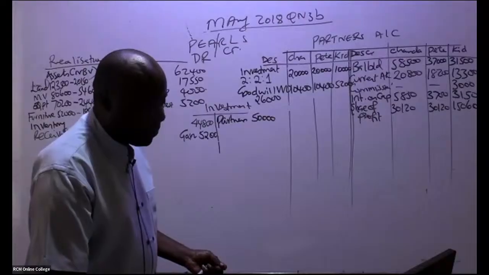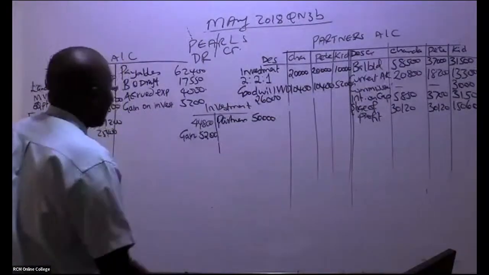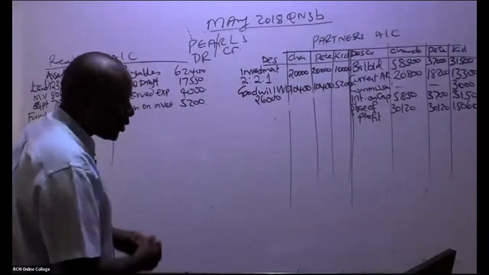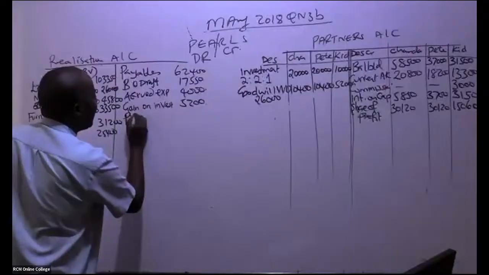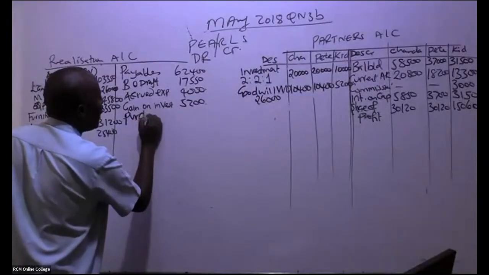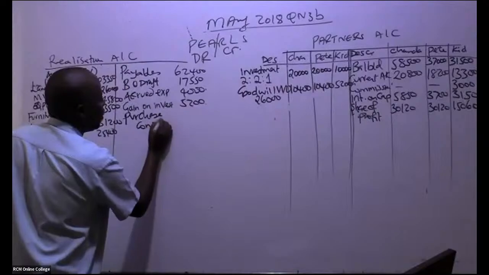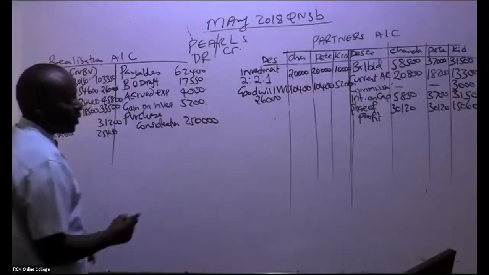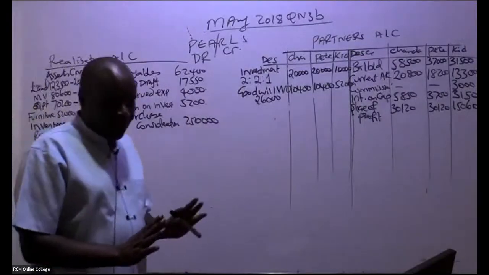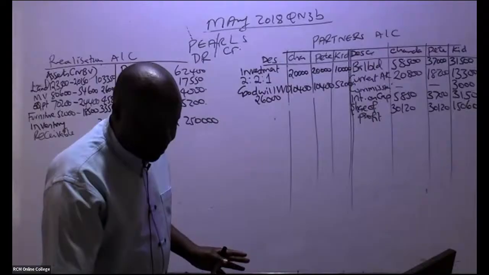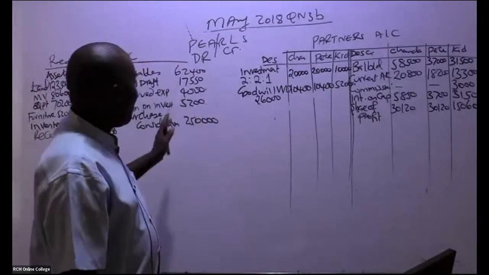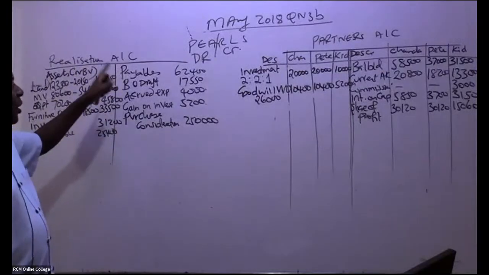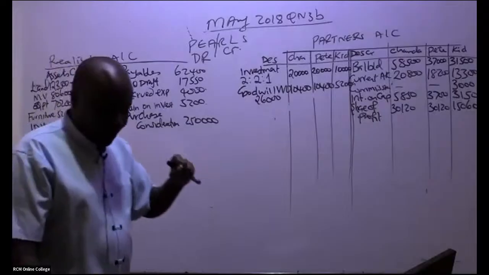Purchase consideration will always be credited here. Anytime you're told purchase consideration, in thousands we have here 250,000 like that. That's how you book it. If I were you, I would have written somewhere that purchase consideration shall always be credited to the realization account.